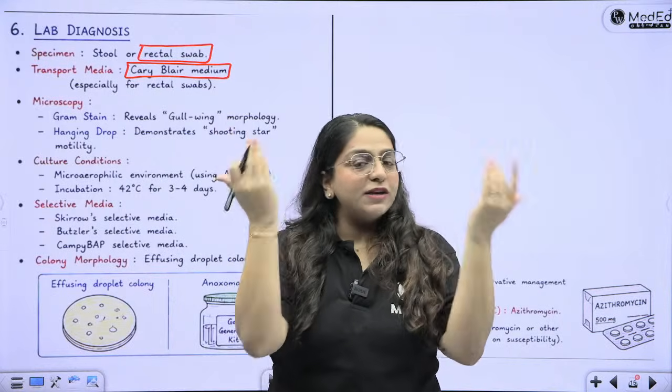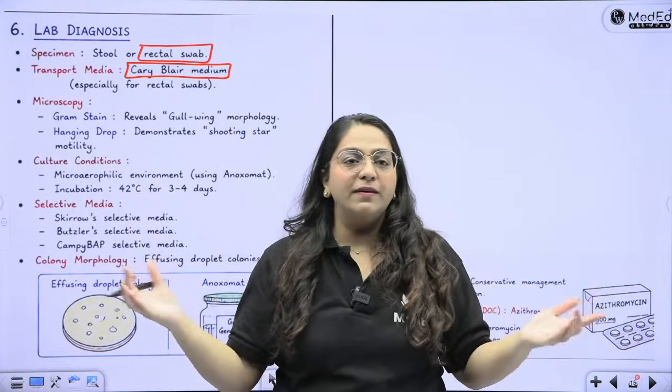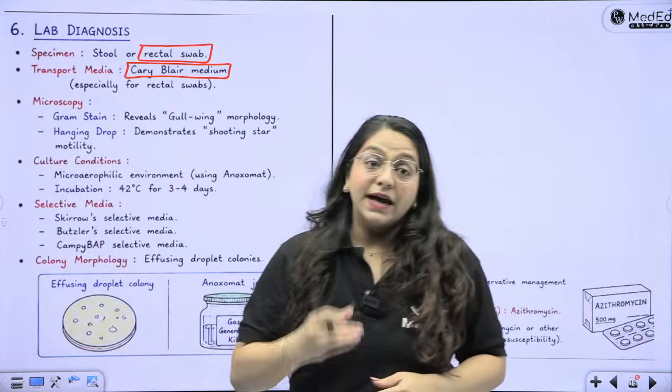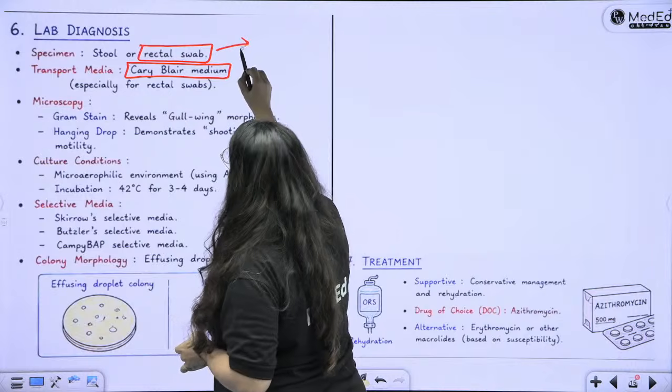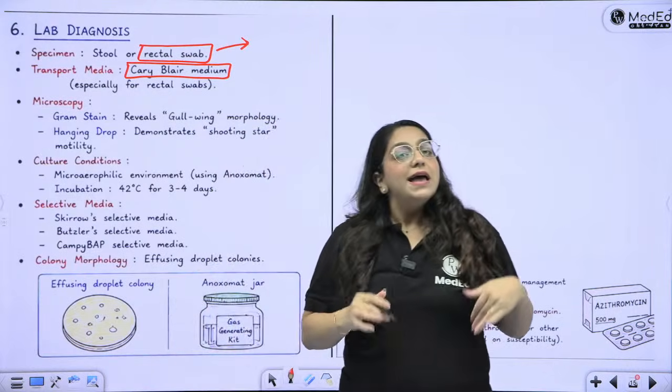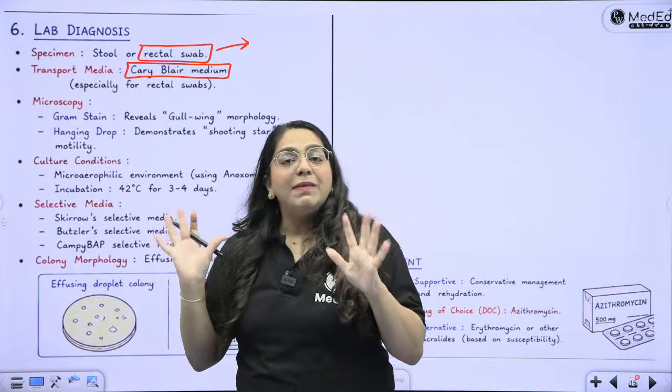Just think for a minute yourself. Why will you do a peripheral blood smear? Okay. Correct. Selective media, Campylobacter, Butzler's. We're coming on to that. So why are we only taking a rectal swab in case of Campylobacter and not in cases of any other bacteria that we have read?